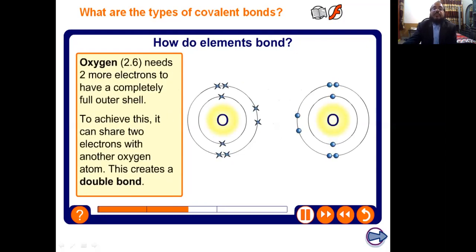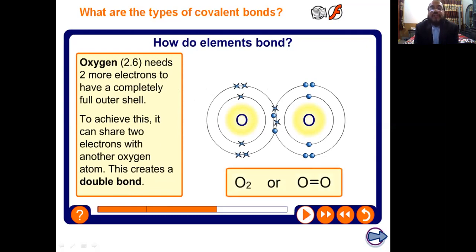And a double covalent bond is formed between two atoms if both atoms share two electrons from each side. Students, this structure is called the dot and cross structure. It means the electrons of one atom are represented by dots, and the electrons of the other atom are represented by crosses. This is called the dot and cross structure.